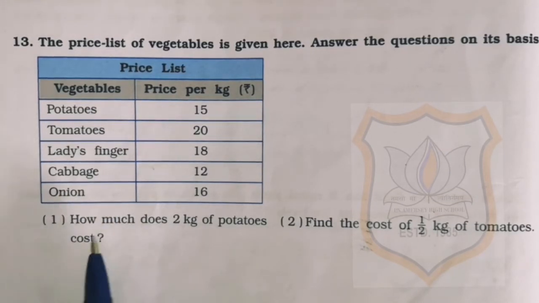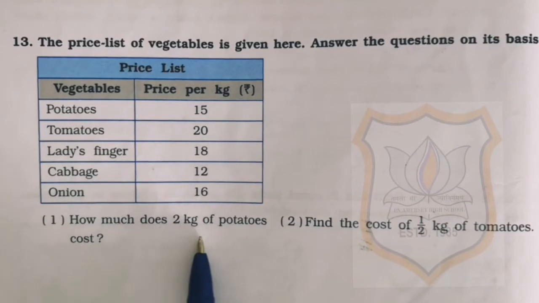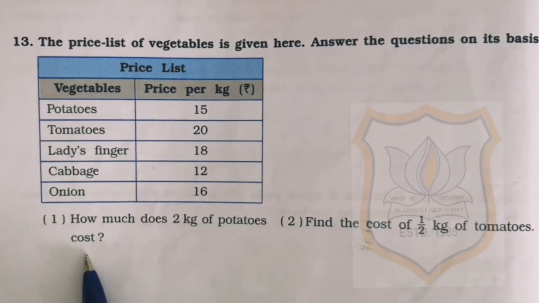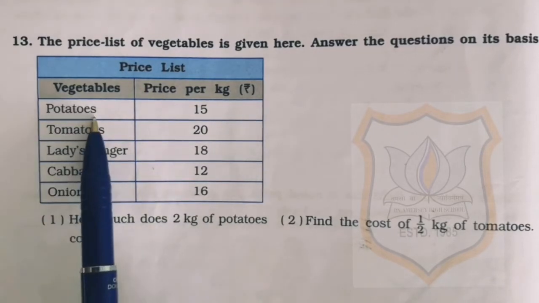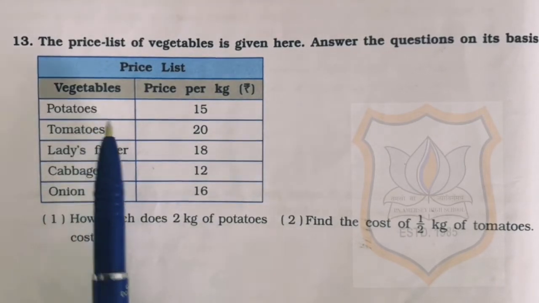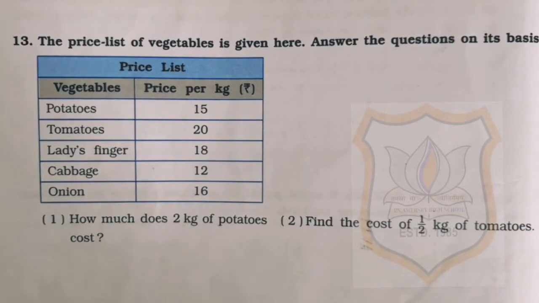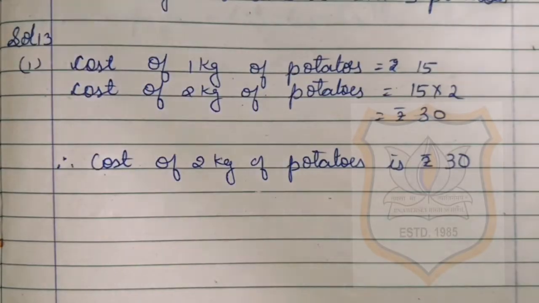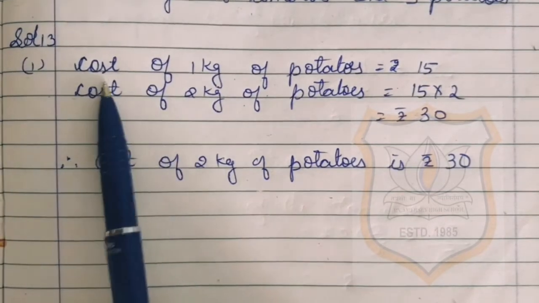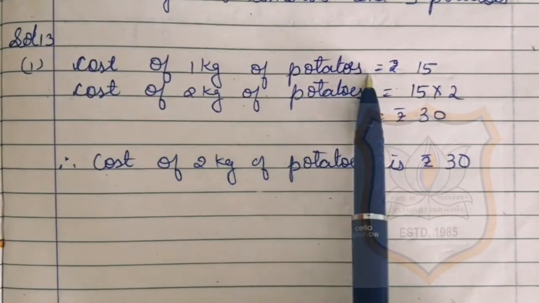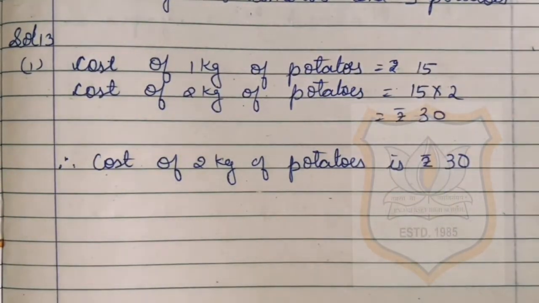Question number 1. How much does 2 kilogram of potatoes cost? We have to find out the cost of 2 kg of potatoes. Here you can see that the cost of potatoes is 15 rupees per kg. Now solution for sum number 1 of question number 13. Cost of 1 kg of potatoes is rupees 15. That was given in the price list.